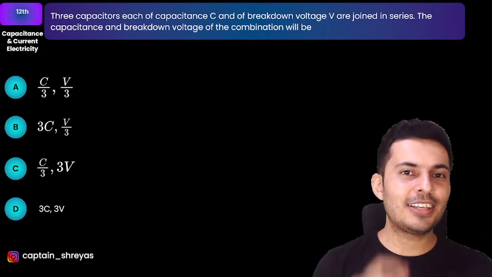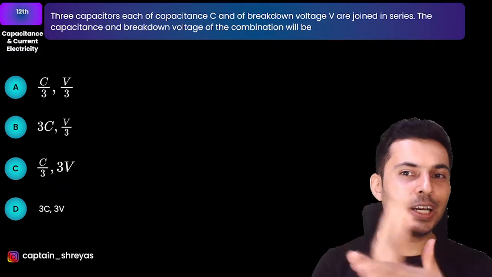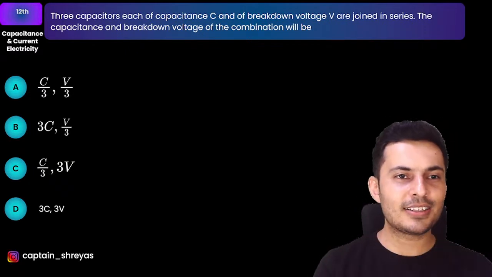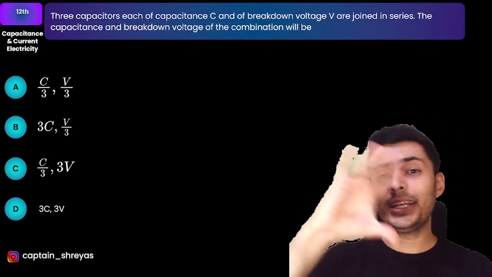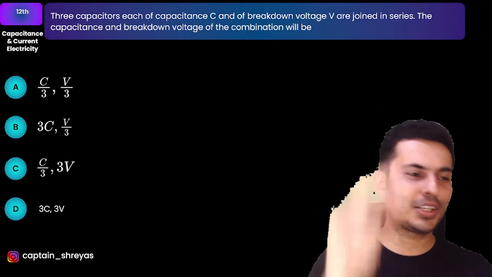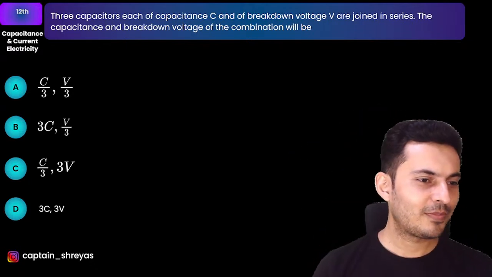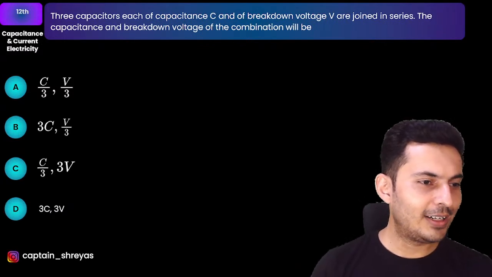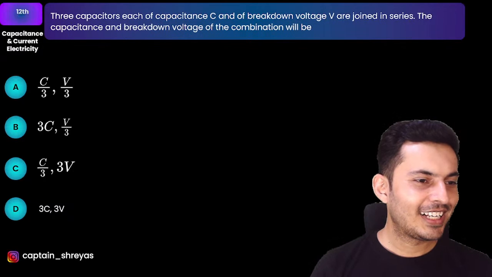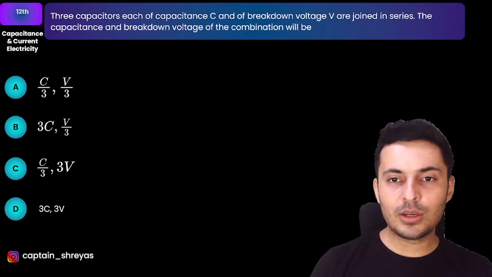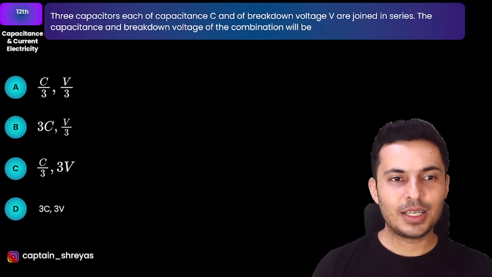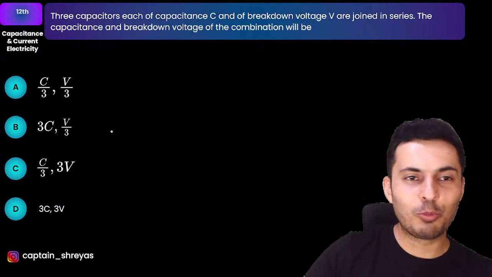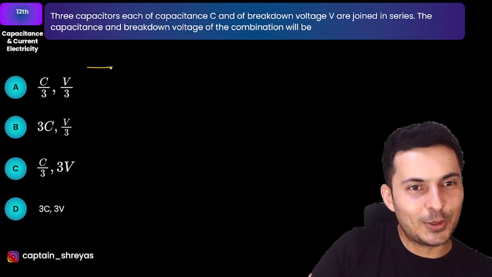3 capacitors, each of capacitance C and breakdown voltage V, are joined in series. The capacitance and the breakdown voltage of the combination is how much? Okay. So, very good, Yogita. That's the catch. Many students just watch the formulas. No point. Okay, let's try to solve this.